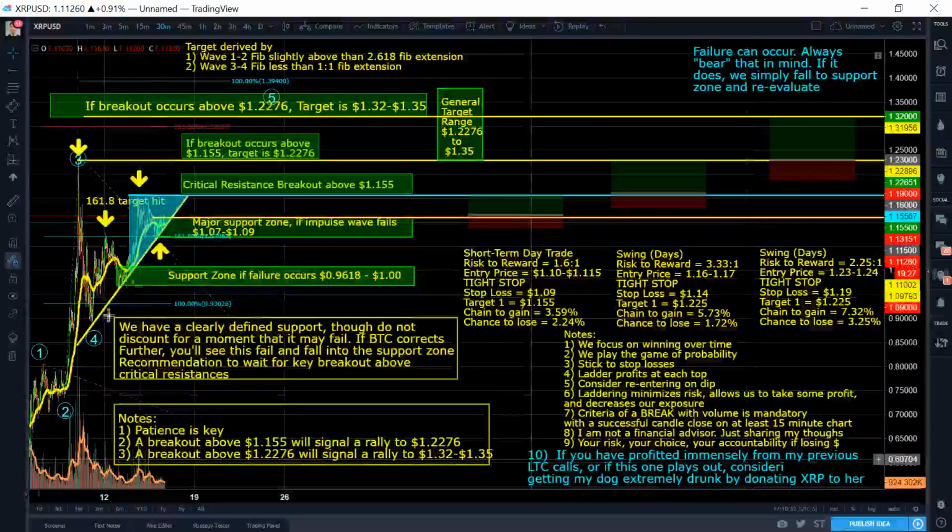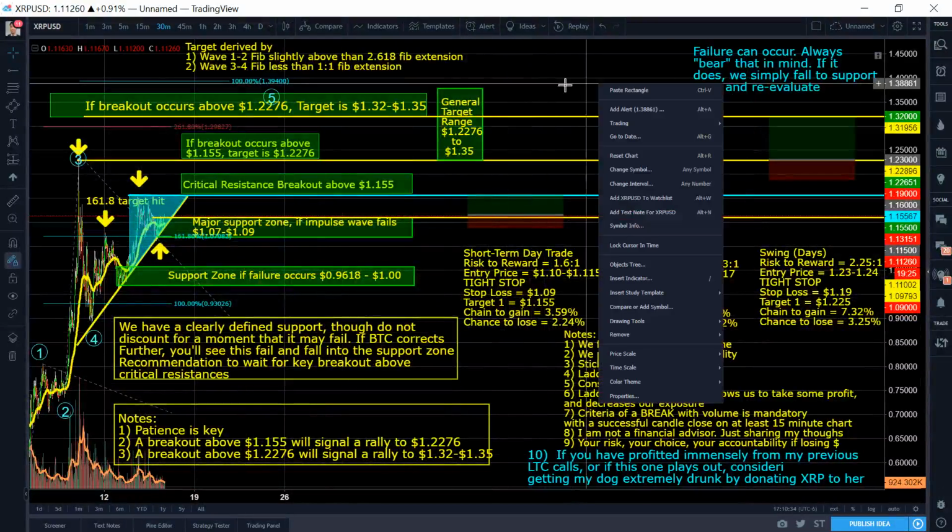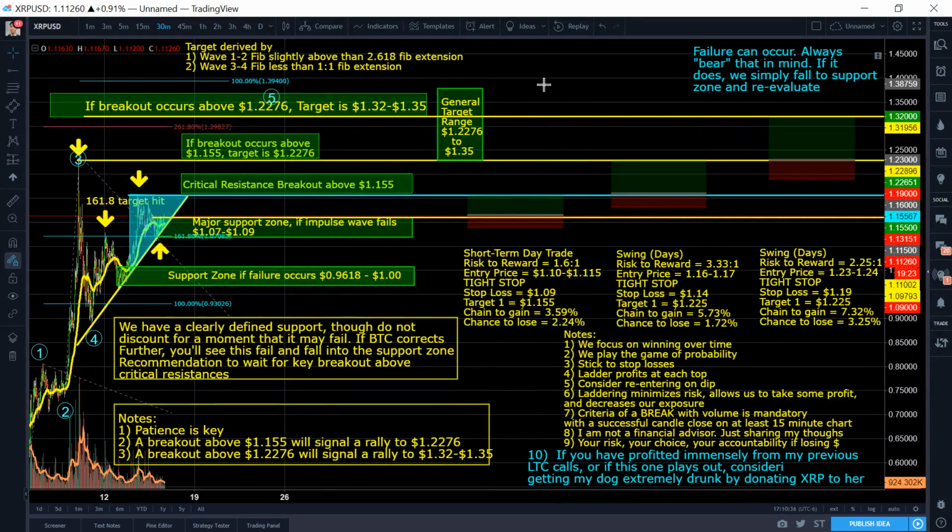I'm accounting basically every scenario, guys, okay? I can't even imagine another scenario that could happen, and this is why I tend to be very profitable, right? I think of every single possible scenario that can happen, so whenever it does happen, I'm not surprised. I'm so well prepared. But if it does happen, we could break down to these lower regions, which might signal a buy, and I will evaluate it further if something does happen, okay?